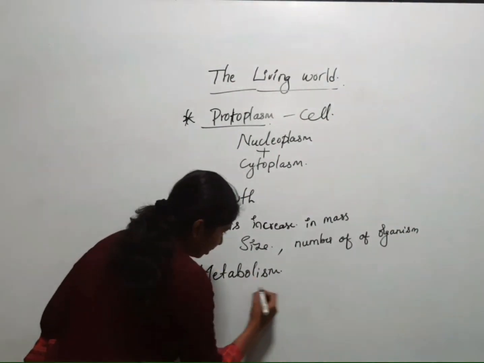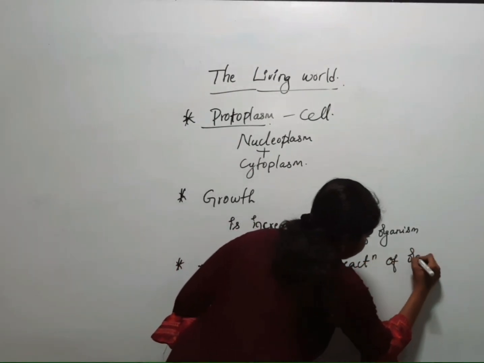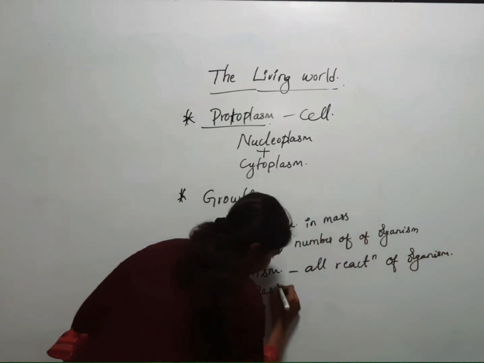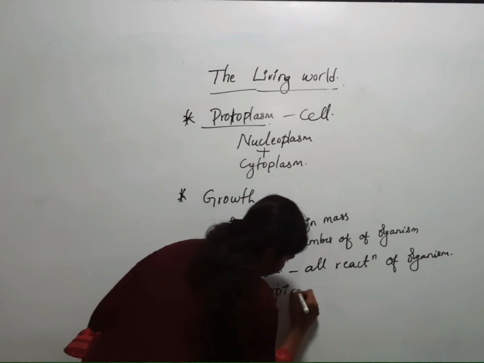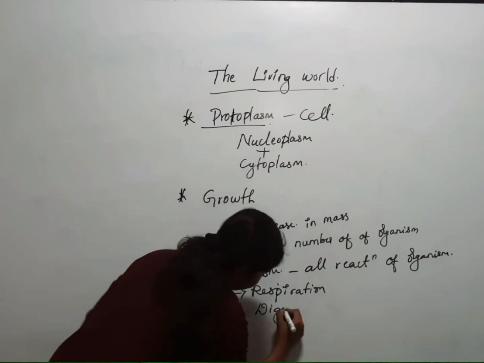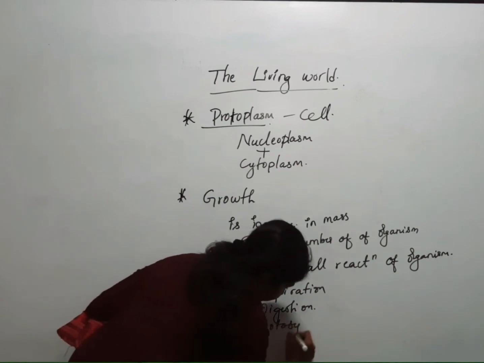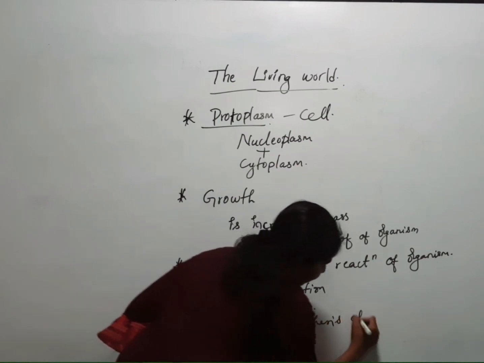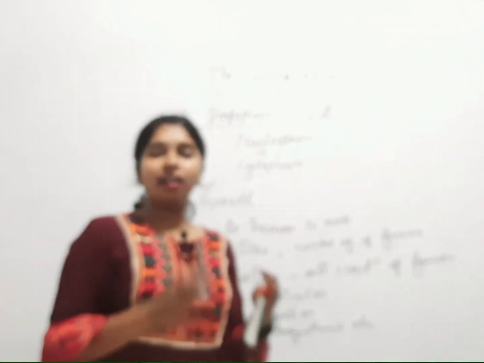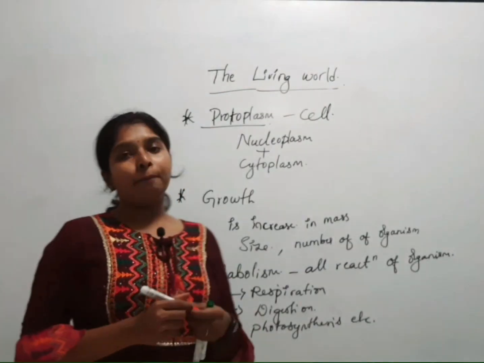Okay, so metabolism, all the reactions of an organism. For example, it can be respiration, or digestion, photosynthesis, etc. So all types of these chemical reactions that take place in the organ or tissue level or cellular level, that comes under metabolism.